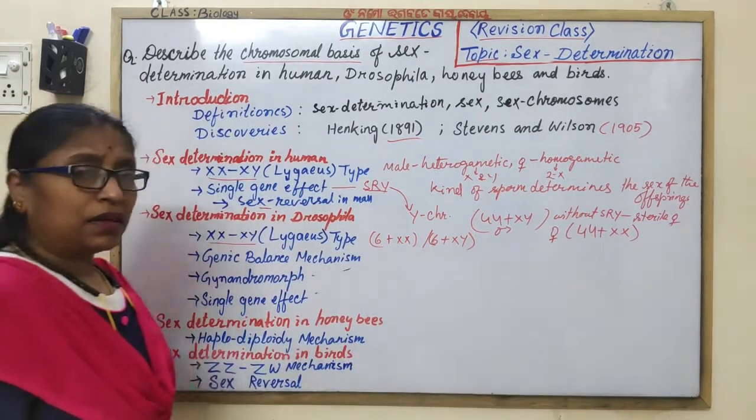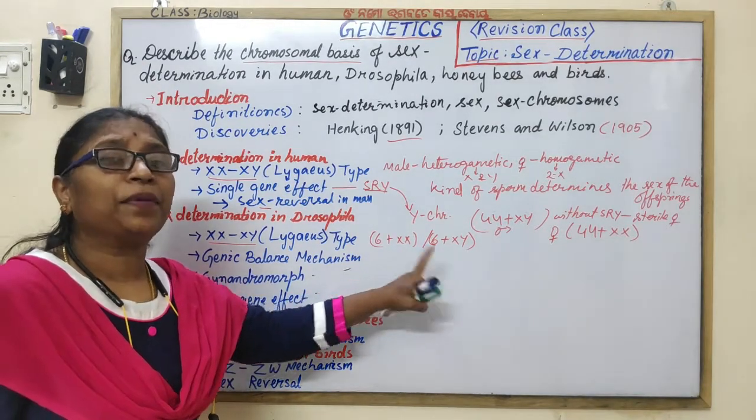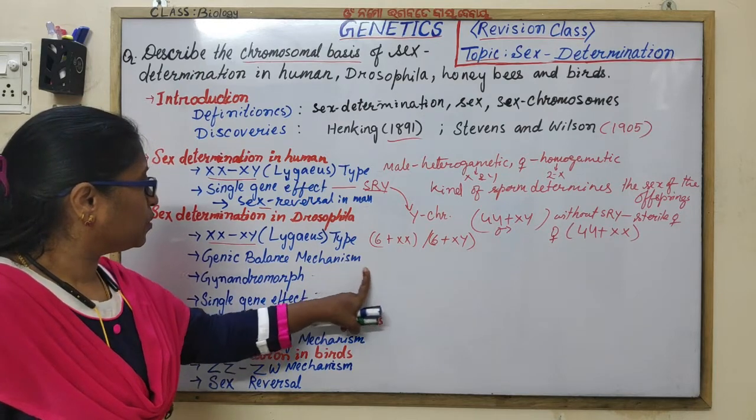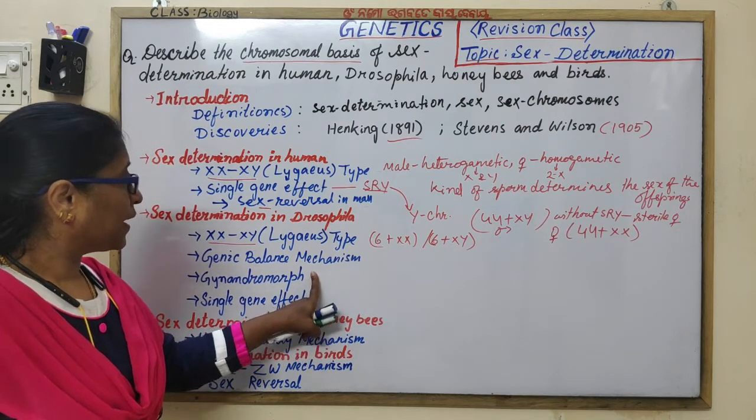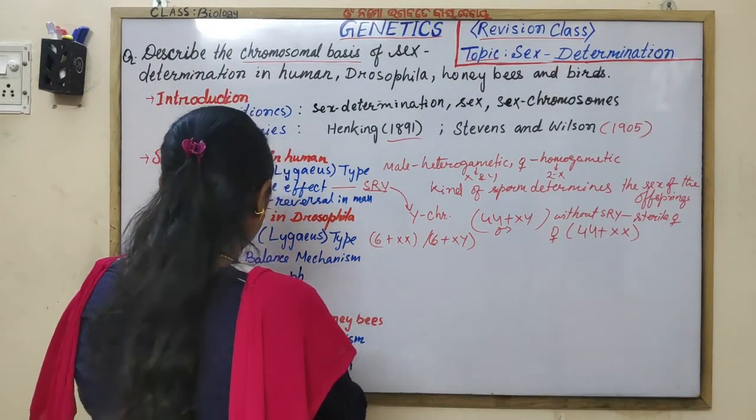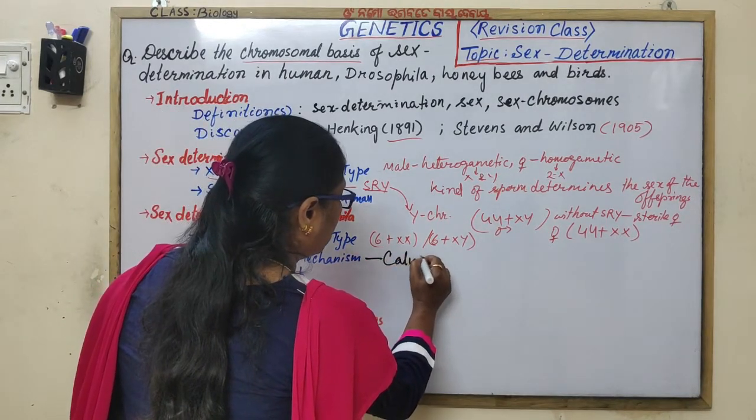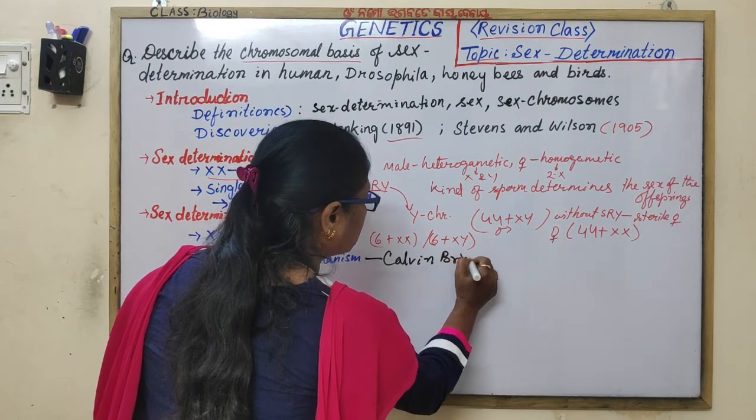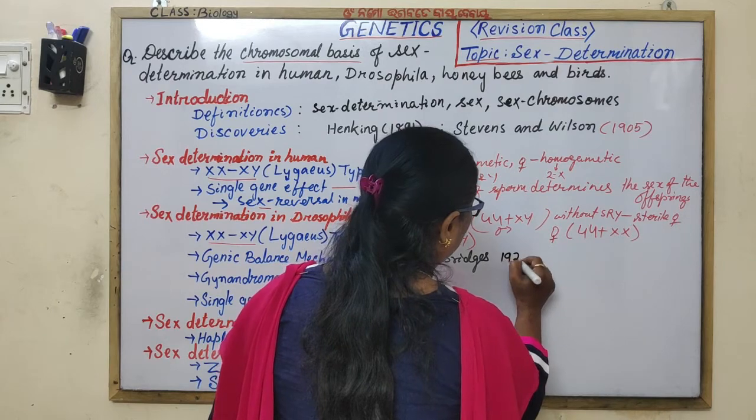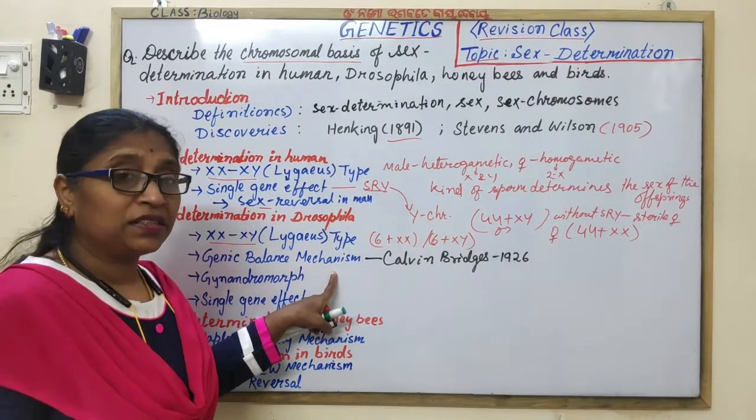By taking the actual chromosomal complement, you have to do the cross, not AA plus XX, AA plus XY. The genic balance mechanism was given by Calvin Bridges. You will write down Calvin Bridges, who gave the genic balance mechanism in 1926, the theory of genic balance mechanism or genic balance theory.